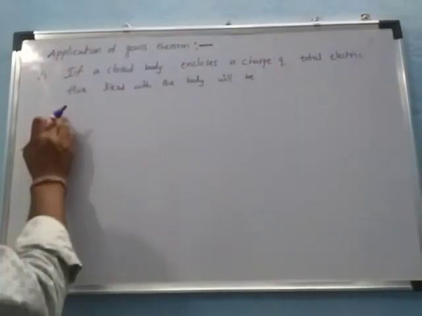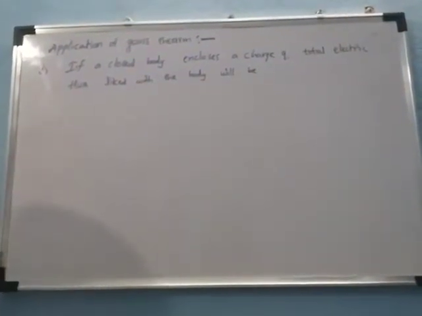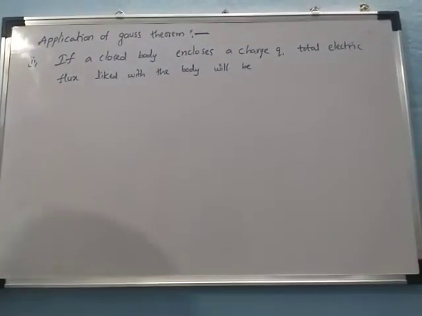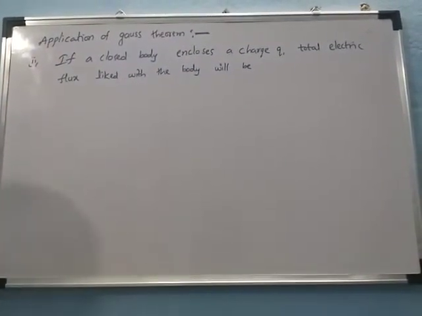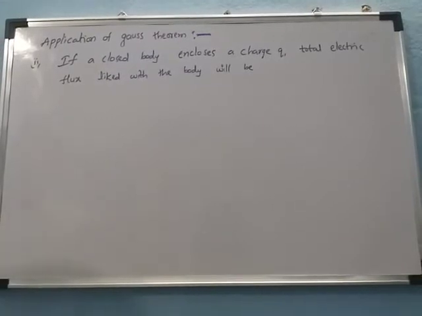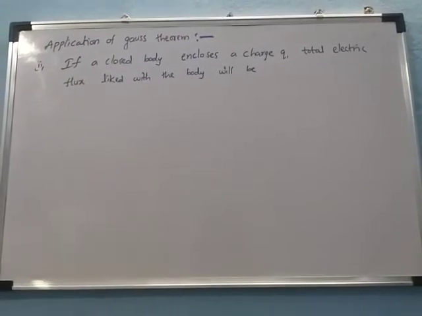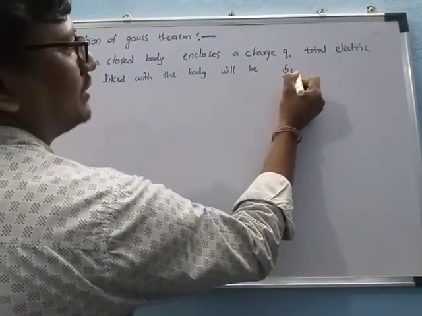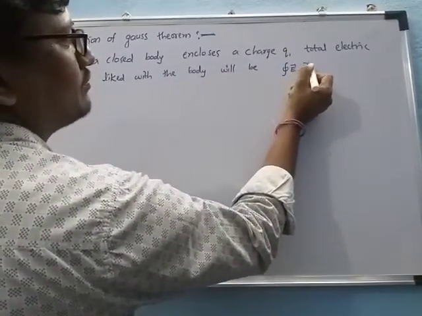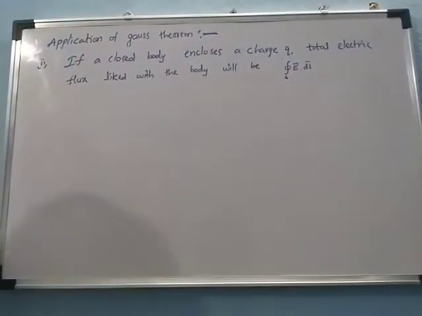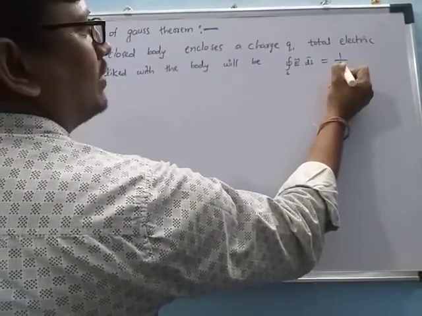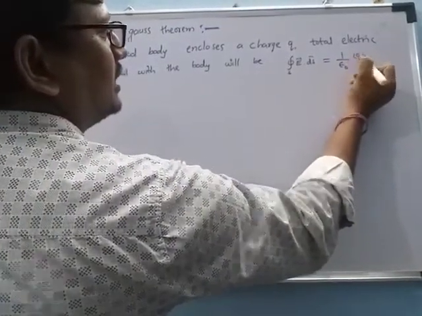Here is the second application. If a closed body encloses a charge q, the total electric flux linked with the body will be the integration of E bar dot ds bar over the surface, which is equal to 1 by epsilon naught times the charge.